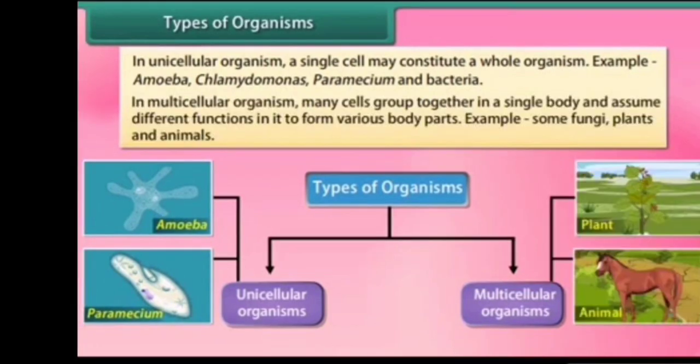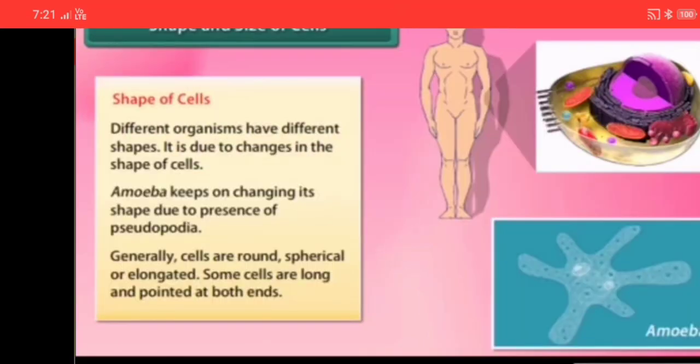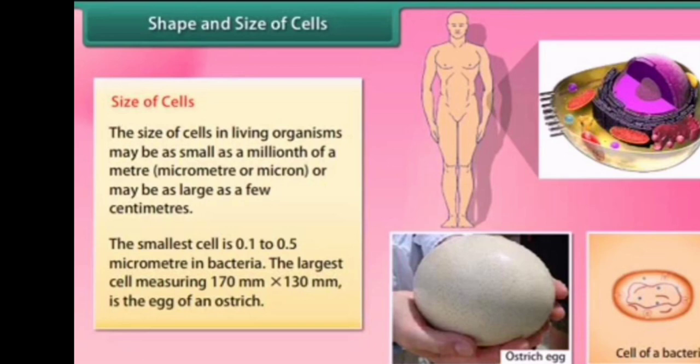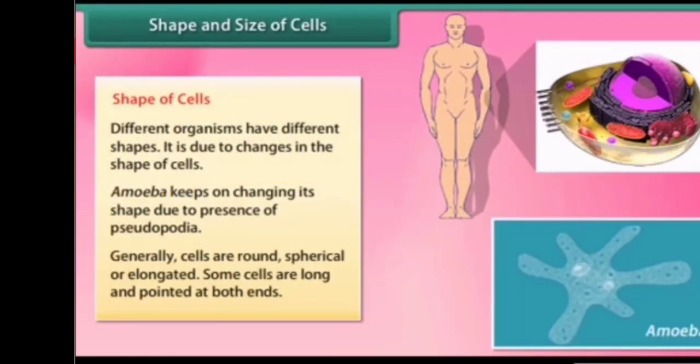Next, multicellular. Multicellular organisms are made up of more than one cell, or a group of cells. For example, fungi, and we also include plants and animals. Next we go to the concept of shape and size of cells.